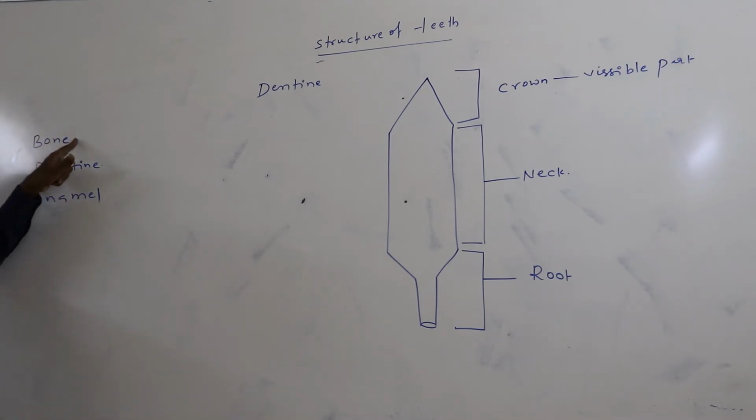Again, in the bone, when compared to the dentin, less calcium phosphate is present, so compared to the dentin, bone is less rigid.